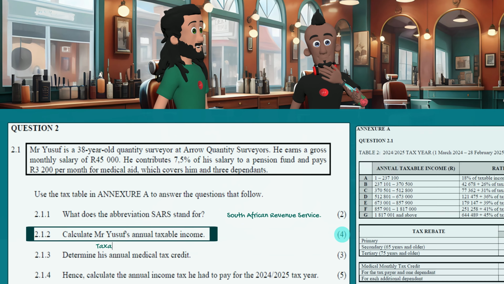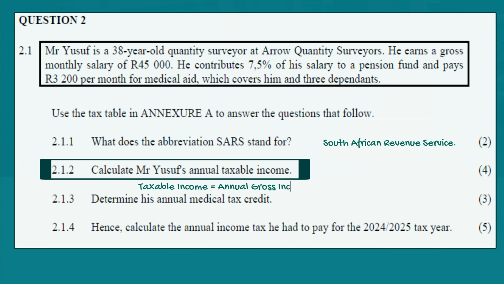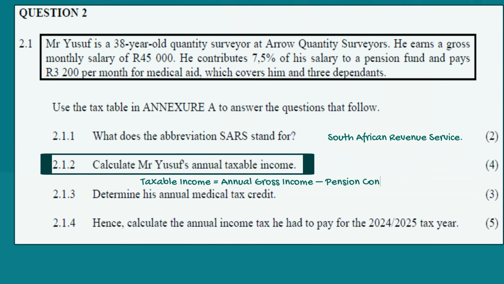Taxable income equals annual gross income minus pension contribution minus UIF. We have a lesson that explains this in detail, so we will not spend too much time on it here. In short, from the income you earn, gross income, SARS allows certain contributions you make to be deductible from your gross income, which reduces your taxable income. Taxable income is the base amount SARS uses to calculate the tax amount you should pay. Pension contributions and UIF are allowable tax deductions.